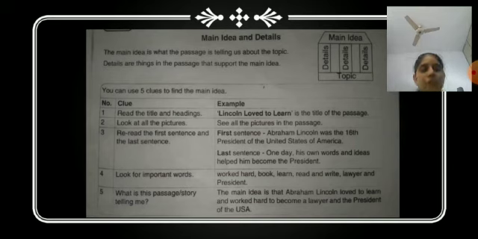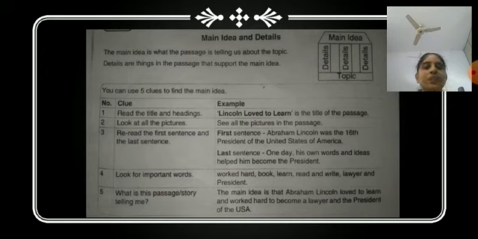And the first one is, read the title and headings. There are some headings given. Always it is given in a passage, right? And the topic name as well, which is called the title. Am I right? So first of all, we will read the title and the heading. Is this clear up to here?